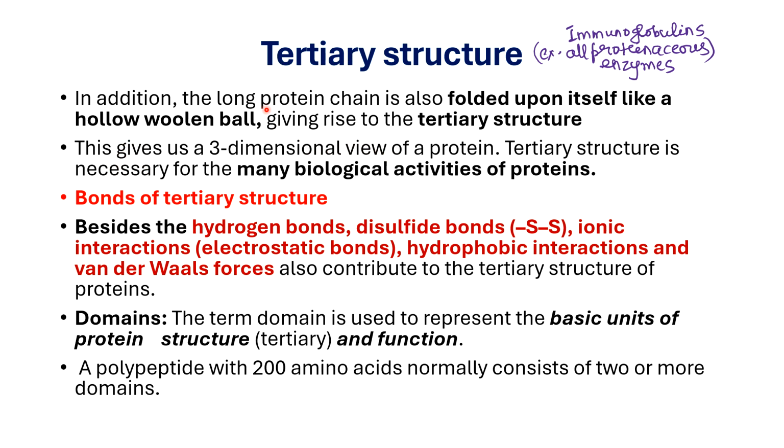Now in tertiary structure, in addition to the hydrogen and peptide bonds, we will have many other bonds such as disulfide bonds, ionic interaction, that is the electrostatic bond, hydrophobic interaction, and van der Waals forces. These interactions make the protein even more folded. Now the protein looks as if it is folded upon itself like a hollow woolen ball, and this is referred to as the tertiary structure.